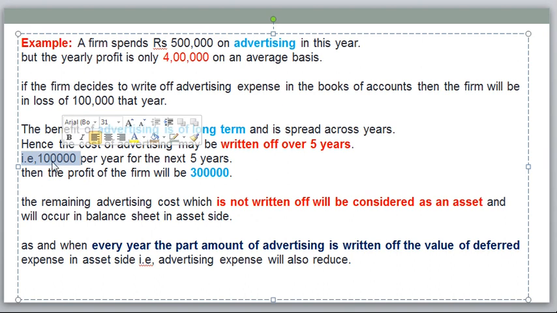So deferred revenue expenditure is an expenditure, and the remaining 4 lakhs you can show in the balance sheet. The remaining advertisement cost that is not written off will be considered an asset. On the asset side we need to show it, because the benefit is still coming over the next 5 years. That is the reason we show this expenditure on the asset side. So this is the best example, and you can find this document in the link below that I have shared.